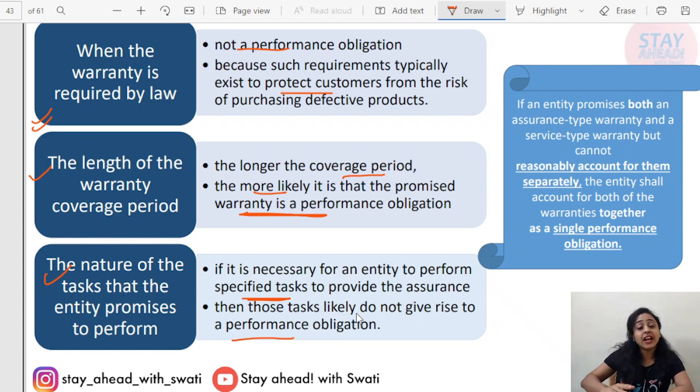Now, if an entity has both service type and assurance type in one contract, where the warranty is partially service and partially assurance and it cannot be separated, then what do you need to do? If an entity promises both an assurance type warranty and a service type warranty but cannot reasonably account for them separately, the entity shall account for both warranties together. Firstly, try to separate it out. If it cannot be separated, then record it together as a single performance obligation.